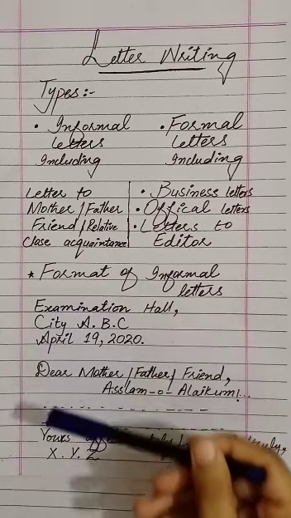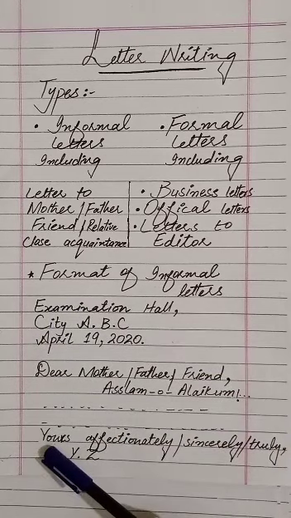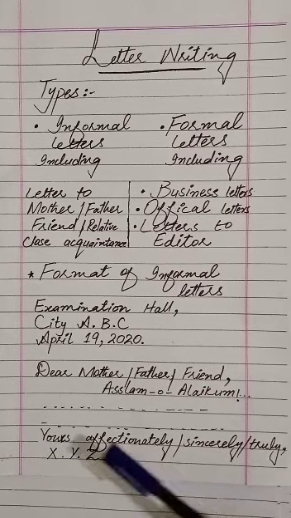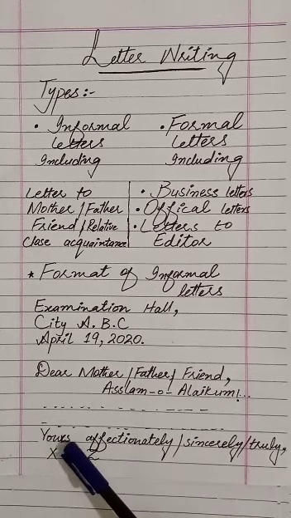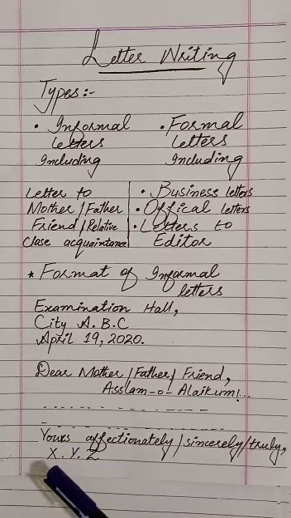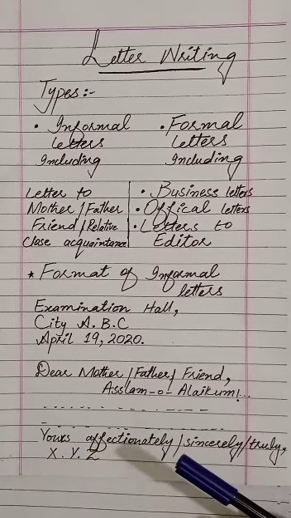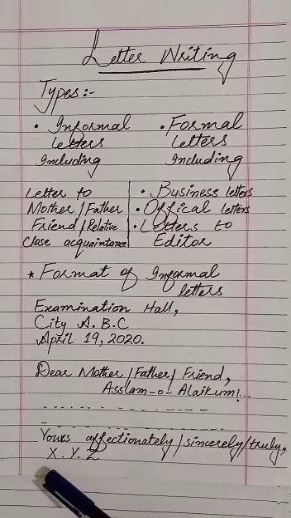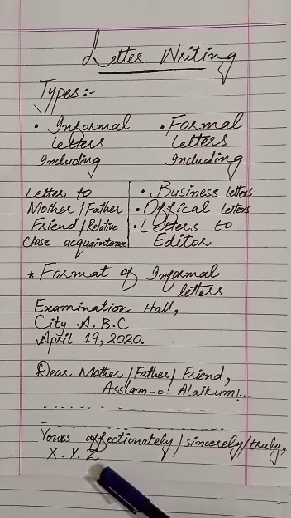Like the head of the letter, you have to write the tail of the letter also on the left side of the page. Here you will write yours affectionately, yours sincerely or yours truly. Mostly students write apostrophe s here, yours affectionately. Students, that is wrong. You have to write yours affectionately and then put a comma. In the next line you will write in capitalization X.Y.Z., and after writing Z you don't put a comma or full stop.